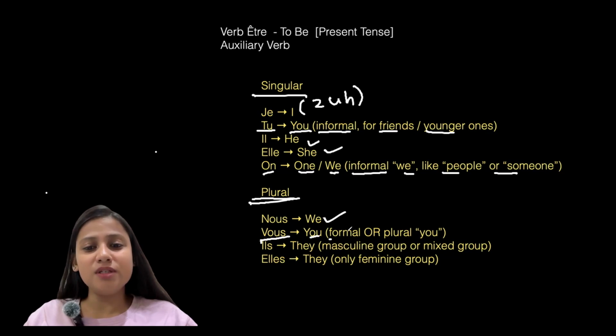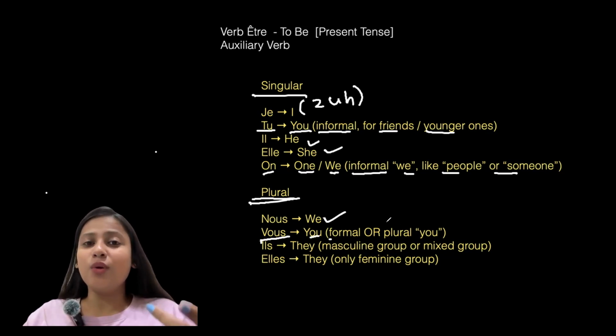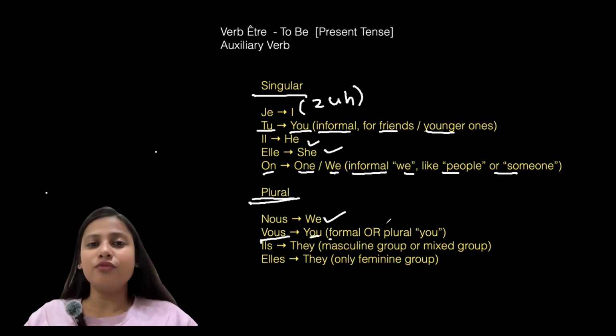You, for a formal term or plural you. For example, if I'm talking to my parents, to my teachers, with somebody who is elder to me, when I want to address them with respect, okay? So vous means आप. Like in Hindi we use आप, similarly you can use vous in French. So it is for formal terms and also for plural. When you want to address more than one person, you can always use vous.